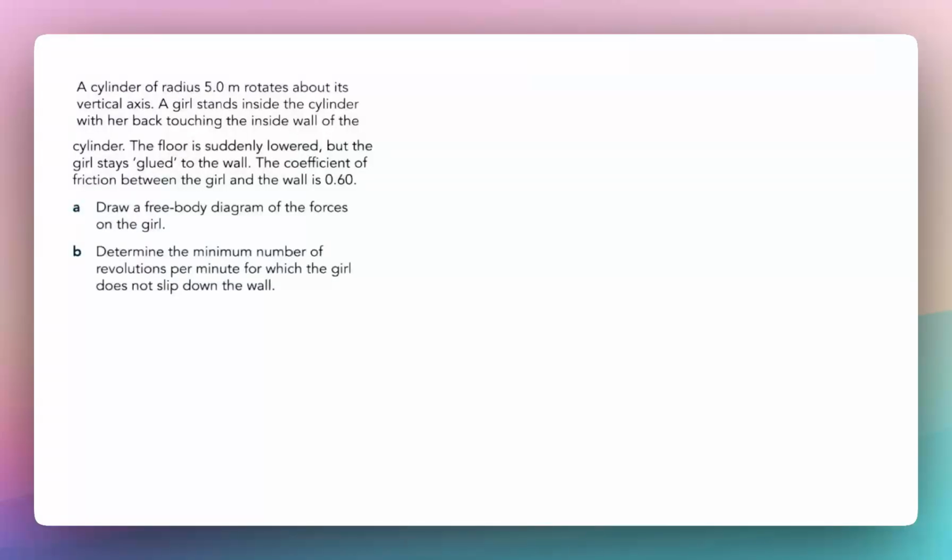So this is a very interesting question. So let's see what it says. It says the cylinder of radius r, which is 5 meter, rotates about the vertical axis. So let me draw a diagram. So the cylinder, the large cylinder perhaps, has a radius of 5 meter and it rotates around the vertical axis.